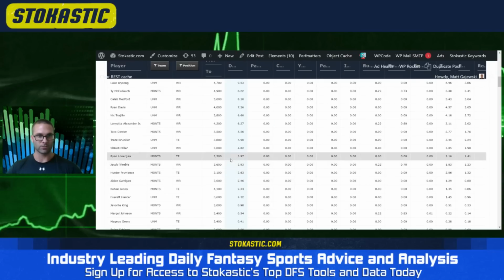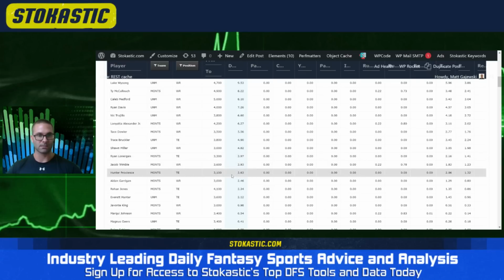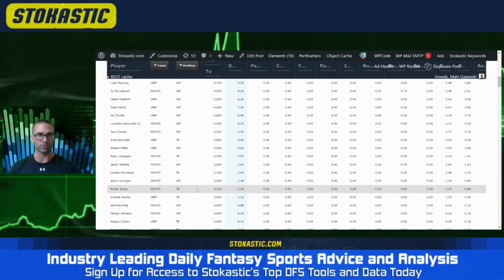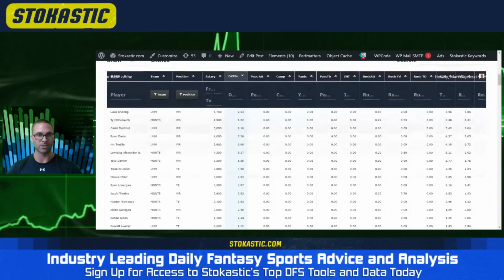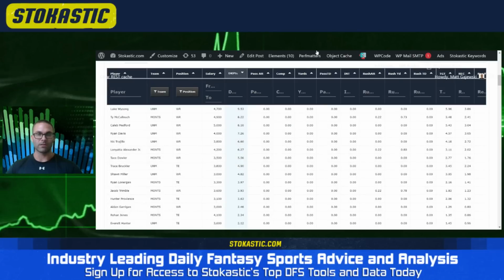Ryan Longren should be the tight end for this team, followed by Hunter Proviance. Rohan Jones is actually a fullback. He was a transfer that came in, so not really much to see there. He should be playing that fullback position. But I think that'll do it for all of the players on this slate.